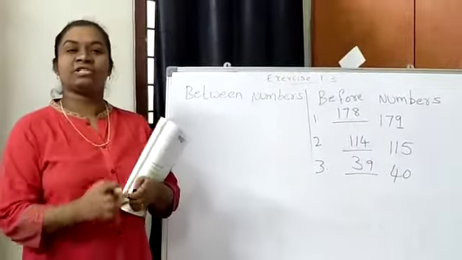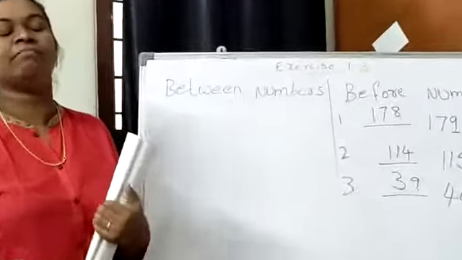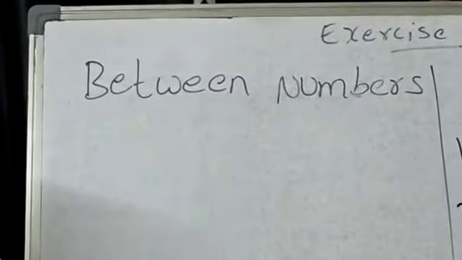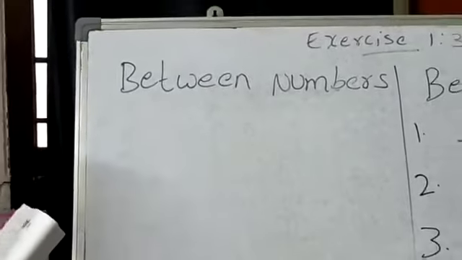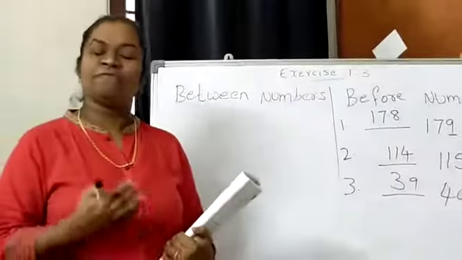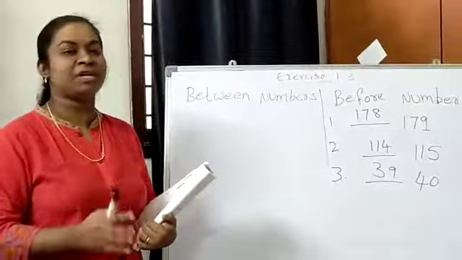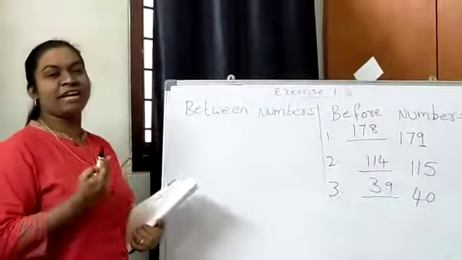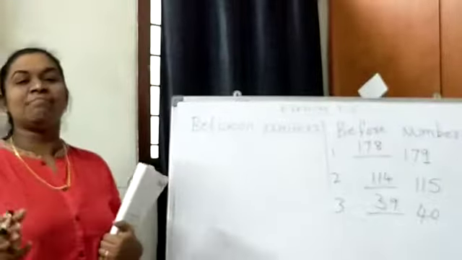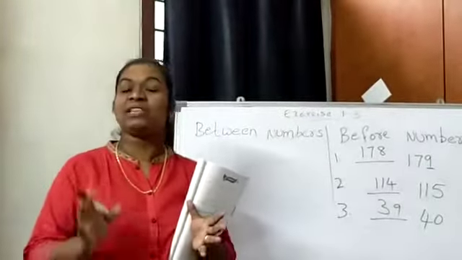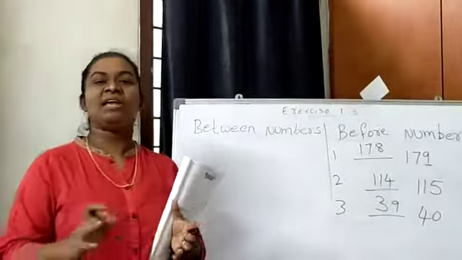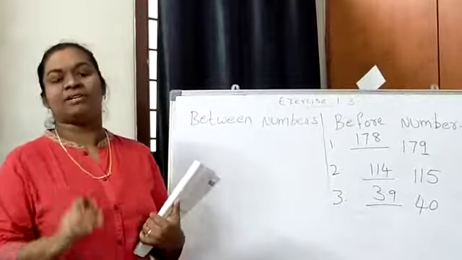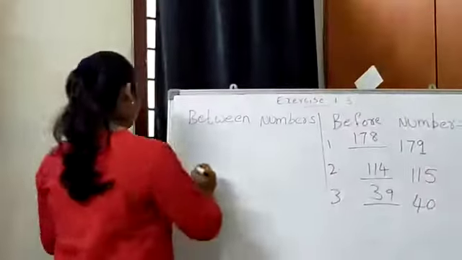Okay, children, the next concept we are learning today is between numbers. I am going very fast because you know after numbers, before numbers and between numbers from the past 2 years. So I am not taking much time for this because if you practice more and more on these concepts, you will be very perfect. Understand? That's the reason I am going very fast. Now we are dealing with between numbers. Between numbers are numbers which are between the two numbers. It will be between the before and after number. That's the reason it is called a between number.